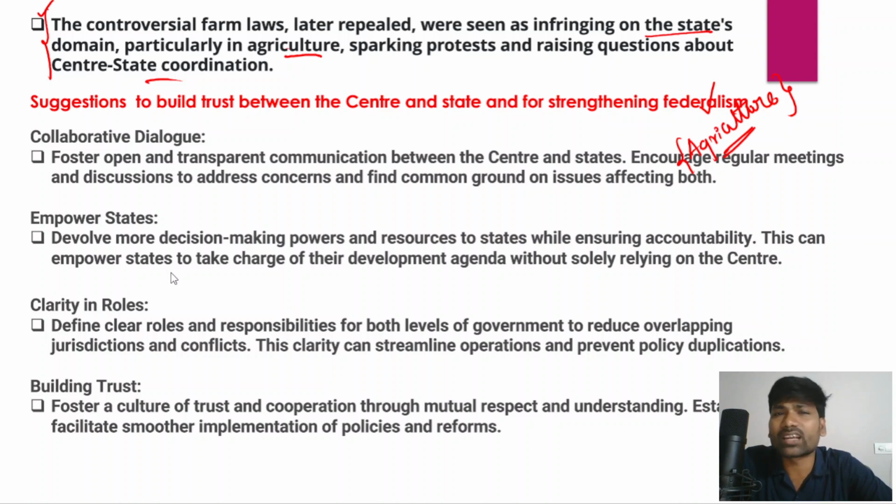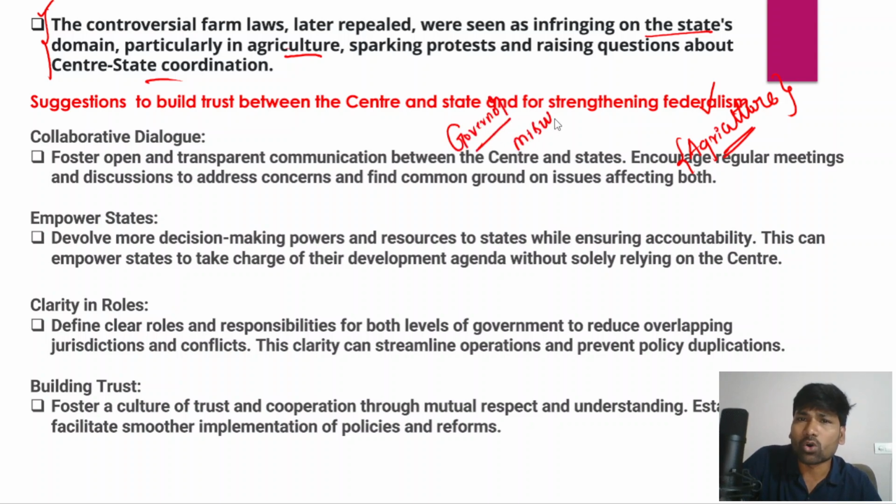So apart from that, there are a lot of other issues also. For example, the office of the governor and misuse of Article 356, right? So, President's Rule. All these are issues that have been impacting Center-state relations, and that is also affecting collaborative federalism and even cooperative federalism as well.